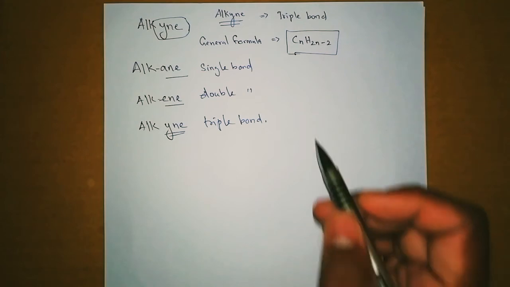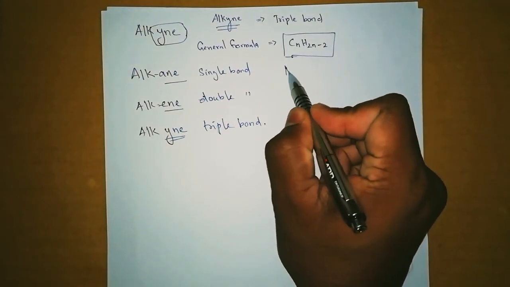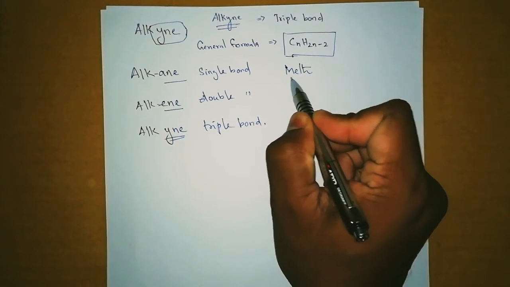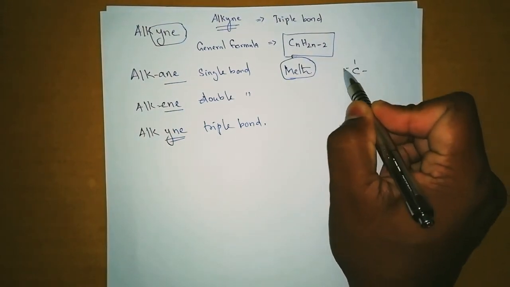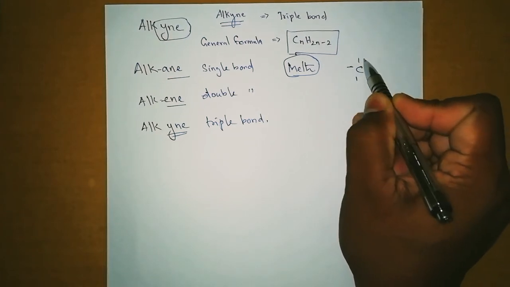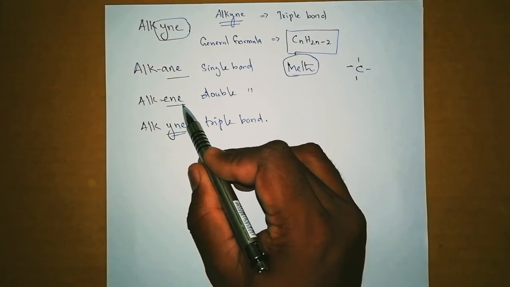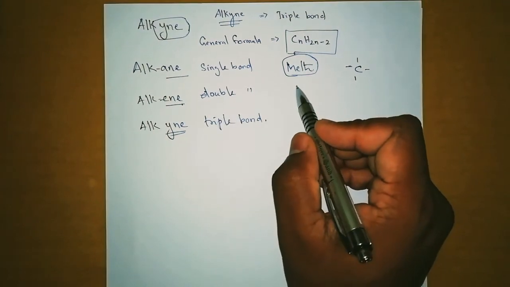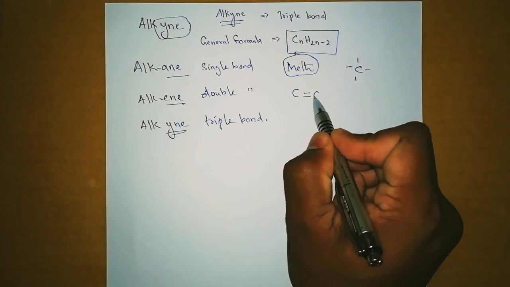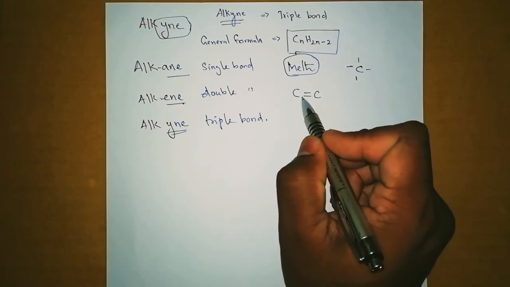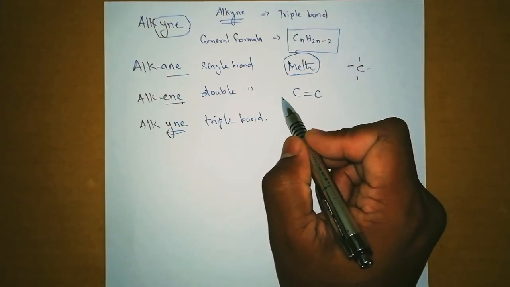Like alkane, alkane starts with meth because they have only one carbon and each carbon valency is attached with a single bond of hydrogen. But in alkenes, you cannot see meth because there must be a double bond, and we need at least 2 carbons to make a double bond.